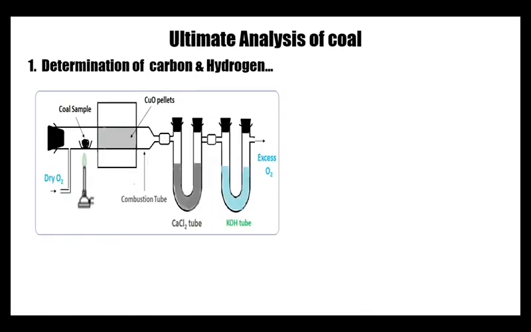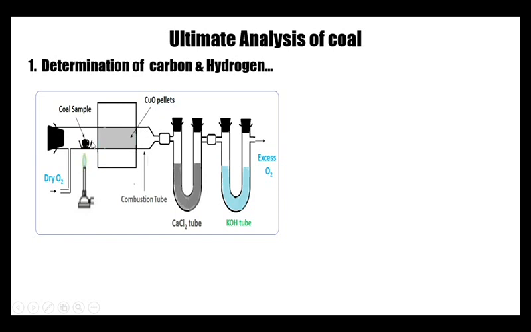Determination of carbon and hydrogen. Here we have a combustion chamber or combustion tube, in which we have a platinum boat, or you can also take a crucible, in which a powdered coal sample is taken with a known weight. This is the inlet to send dry oxygen, and here we also take some cupric oxide pellets.